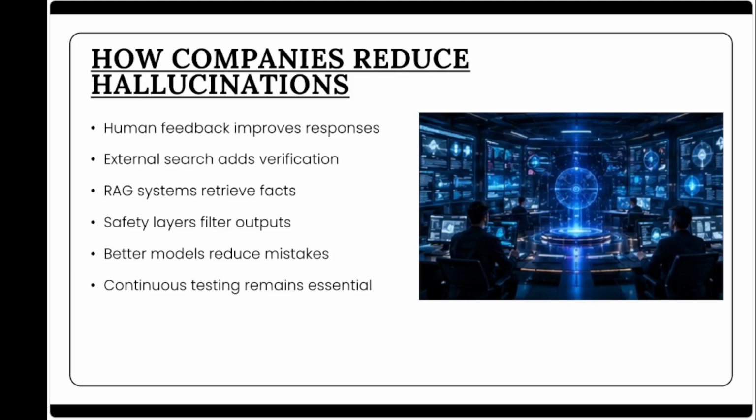Another important method is retrieval augmented generation, often called RAG. In this approach, the AI retrieves information from trusted databases or documents before generating answers. This allows the system to reference real sources instead of relying entirely on memory patterns. Companies also build safety layers that detect suspicious outputs or uncertain claims.